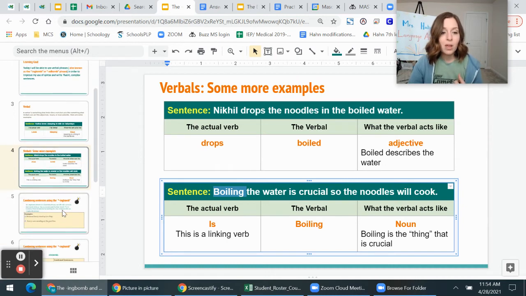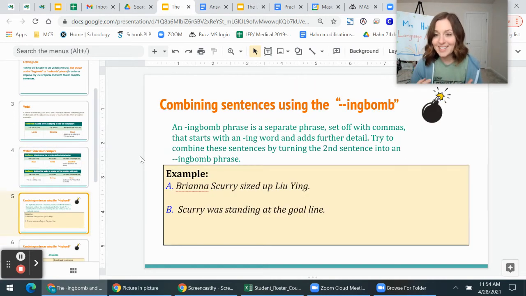So that's a verbal. Okay, so what we're going to do now is combine sentences using an ingbomb. An ingbomb phrase is a separate phrase.